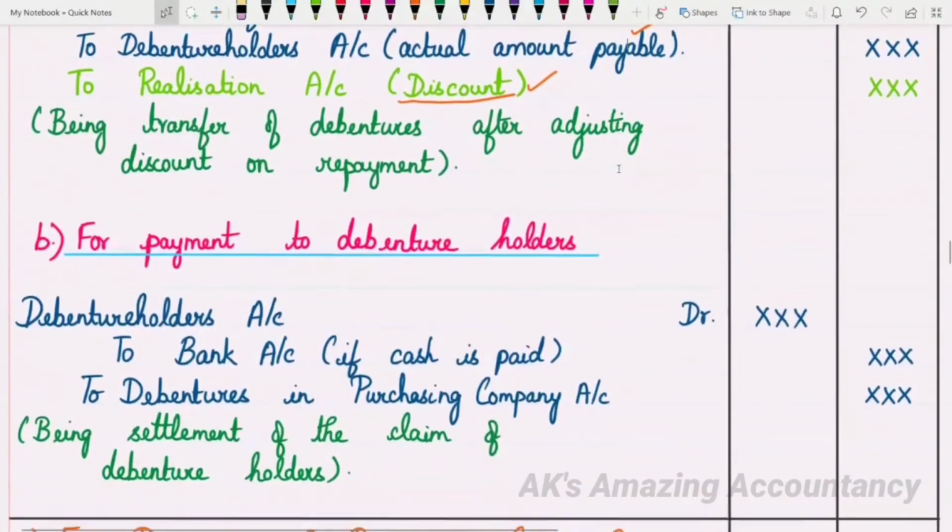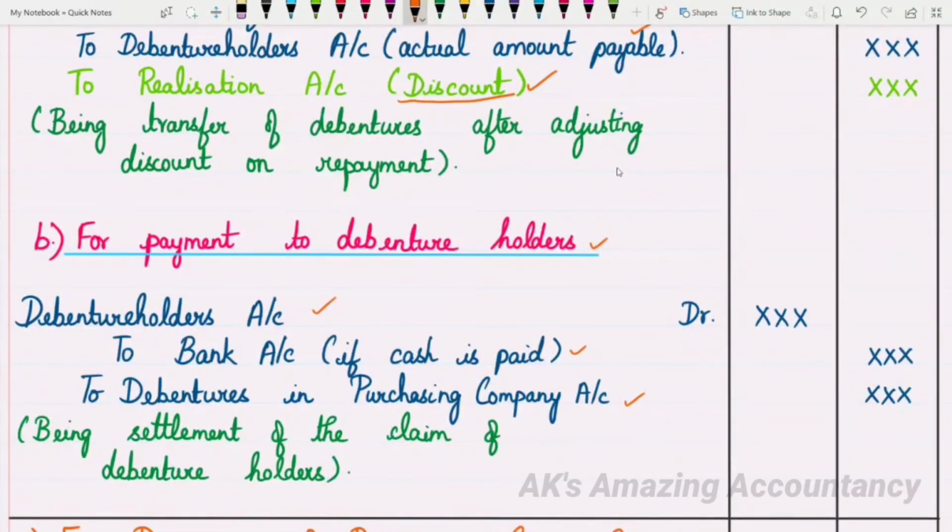Now this entry is for payment to debenture holders. So that is actually due, and this is for actual payment. For payment to debenture holders, what will be the entry? Debenture holders account debit to bank account if cash is paid, and if the settlement is in the form of debentures, to debentures in purchasing company account. This will be the entry.